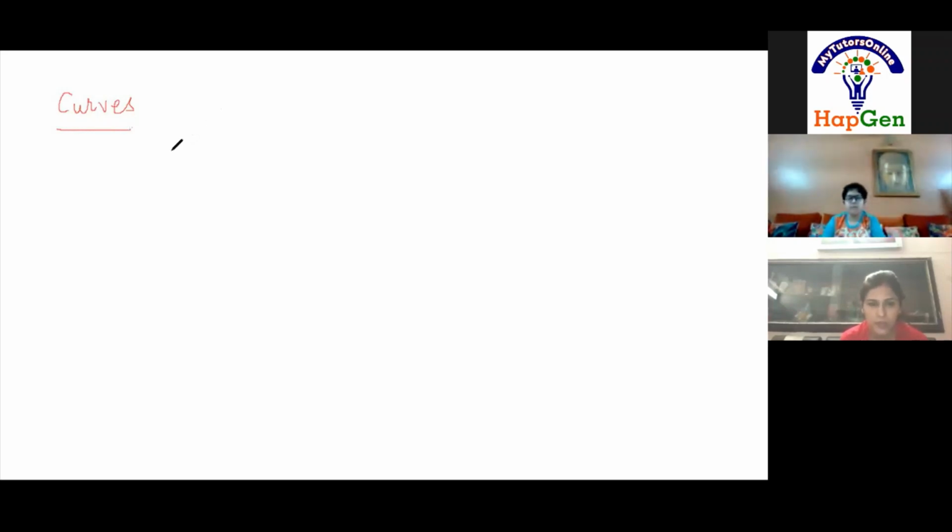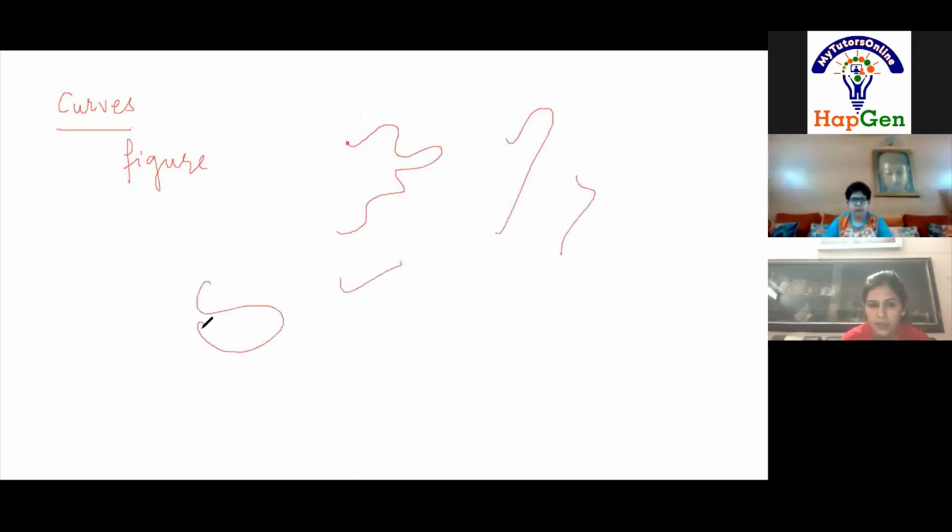Now listen carefully. Curve can be any figure. It is a type of shape, right? It is a figure which can be drawn. For example, see, I am starting from this point. This I have drawn. Another example, this I have drawn. Next example, this. All these are curves. Why?